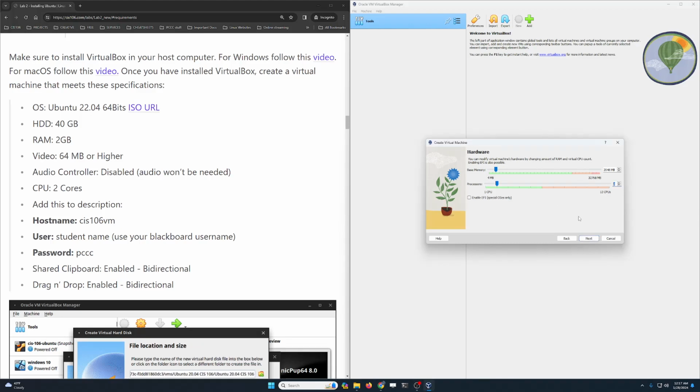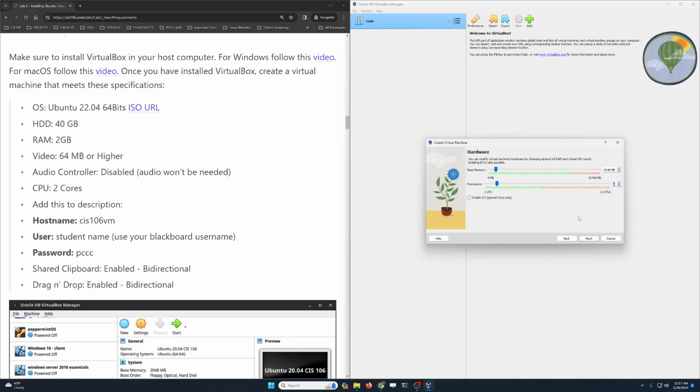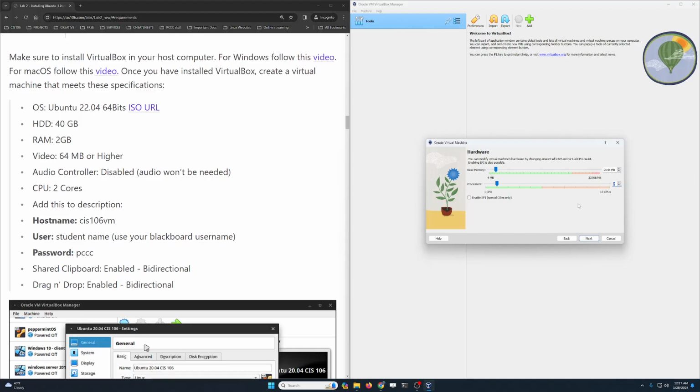Like, that's perfectly fine, unless you have a lot of cores in your machine and you just wanna go crazy, but please don't do that. 2 cores, 2 gigabytes of RAM is fine. If you want the machine to be a little faster, then 4 gigabytes of RAM and still 2 cores is perfectly fine. We're not gonna use EFI, so we're gonna just move along over here.